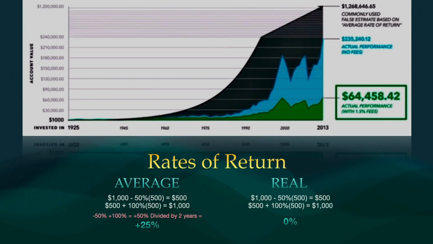Here are some examples of the different results when one calculates the average rate of return and then compounds it in a linear manner over time to project or illustrate greater results in the future, versus the actual return on investment over the same period of time.